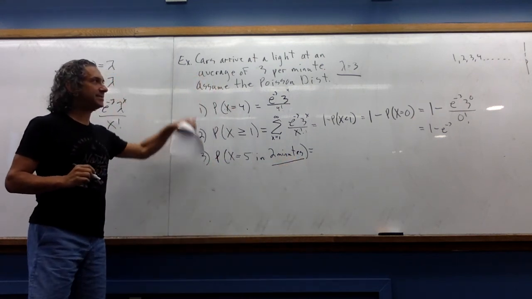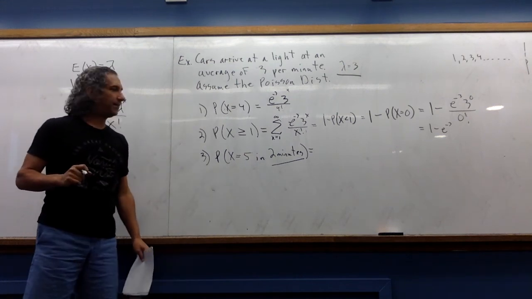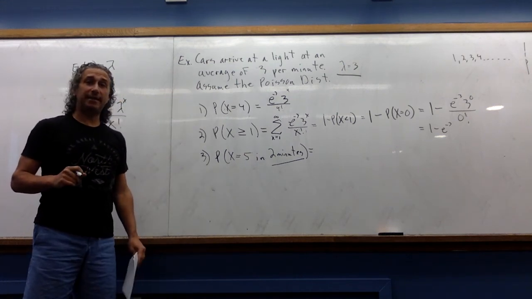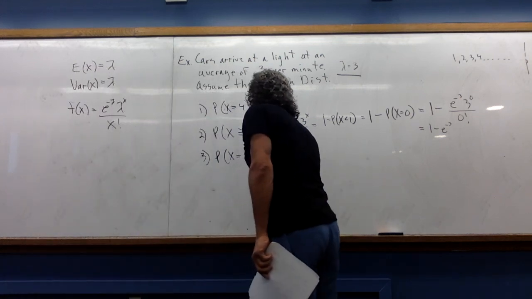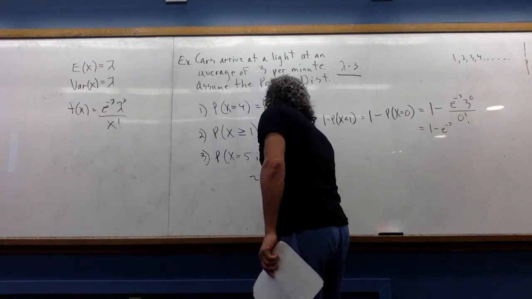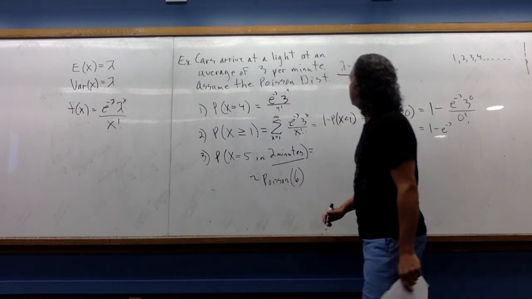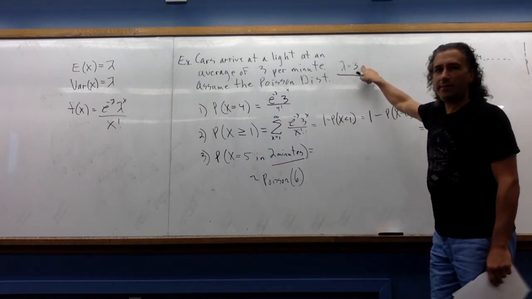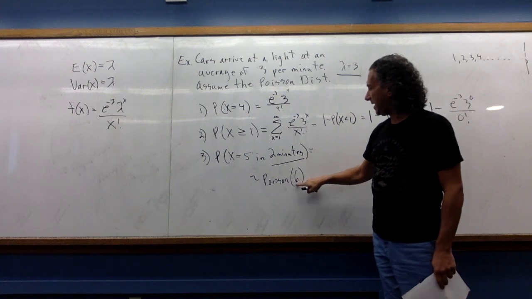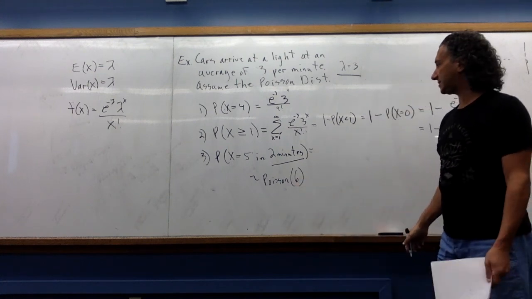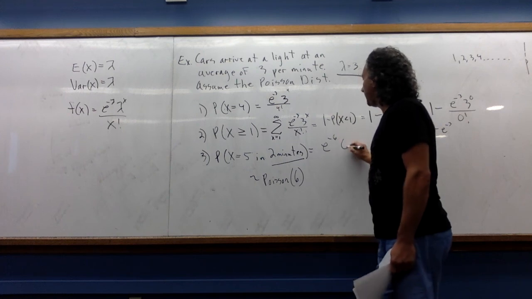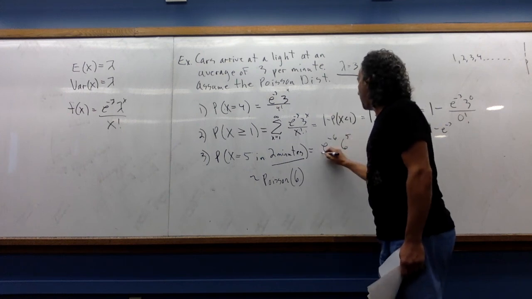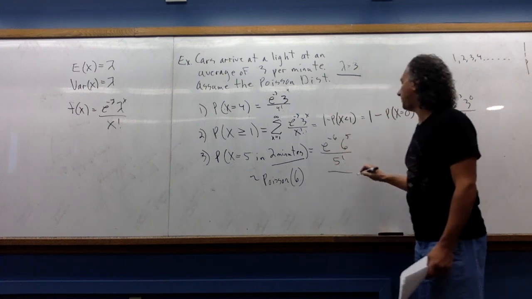This isn't going to be the same exact distribution. What's the correct lambda? Well, the correct lambda is going to be 6. So this guy is distributed as a Poisson distribution with parameter 6. This is the mean on a minute basis. This is going to be the mean on a 2-minute basis. So we then have e to the minus lambda, lambda to the x over x factorial.